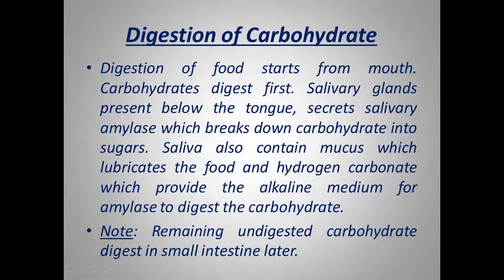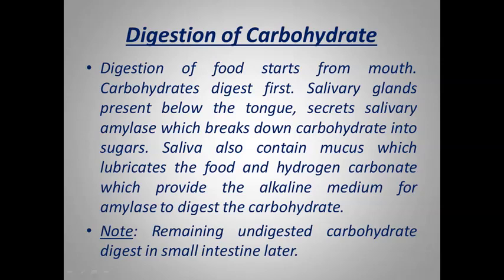So as we said, digestion starts from the mouth. Digestion of food starts from the mouth. As you see on your screen, carbohydrate digests first. Whatever we take in our food, in that complex food, the first part which is digested is carbohydrate. As we know, proper utilization of food requires separation of components so that they can be easily absorbed by the body. So first digestion will start from the mouth, and the first component of food which is digested is